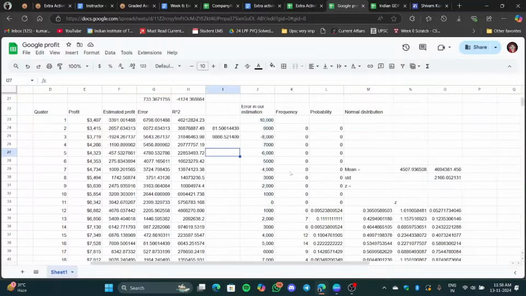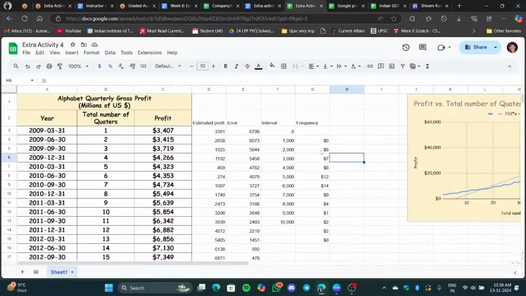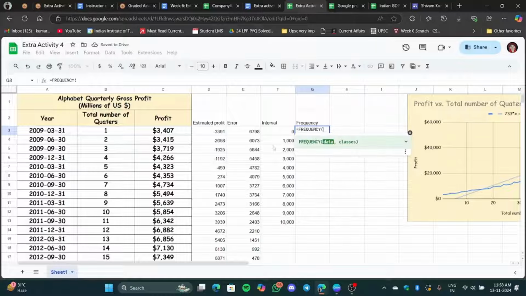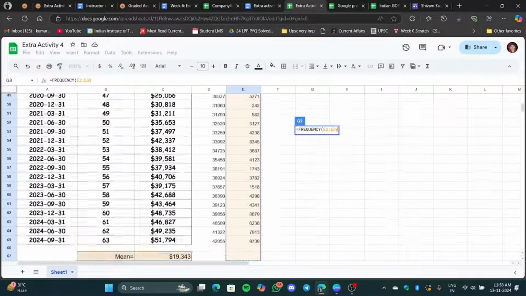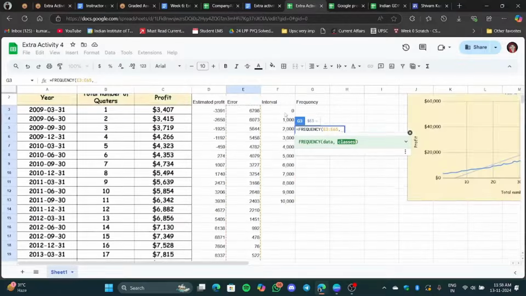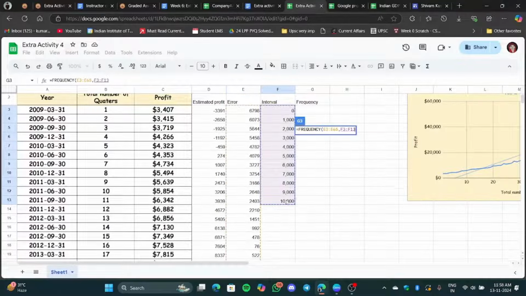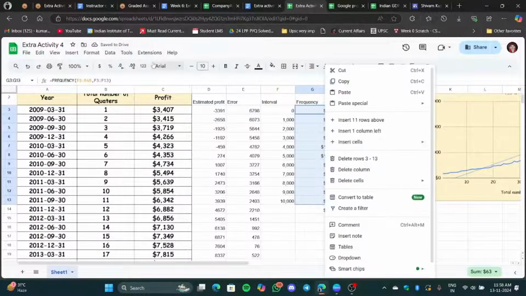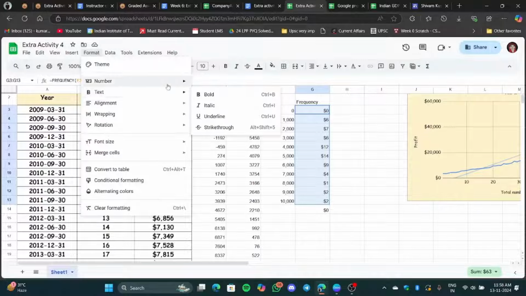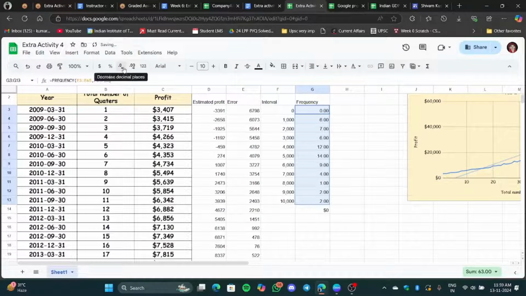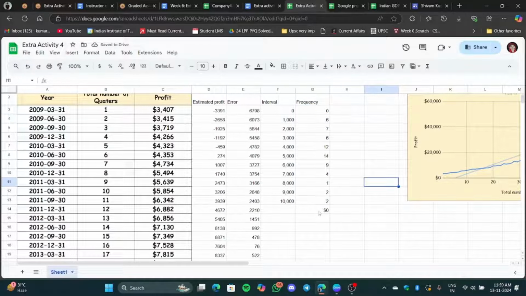Let me just verify it. So 1000 is 6. The data has been moved slightly down. So just a minute. Frequency: data is from here to here. Then interval is from here to here. Okay, now it's correct. That's coming in numbers. And so we got the frequency.